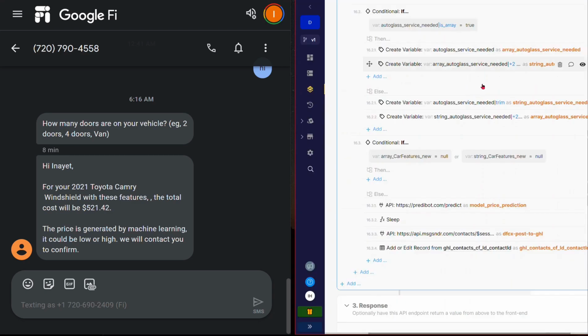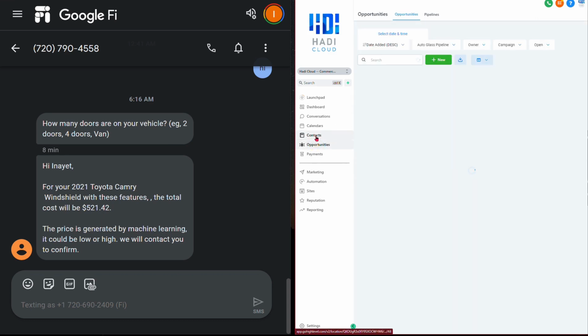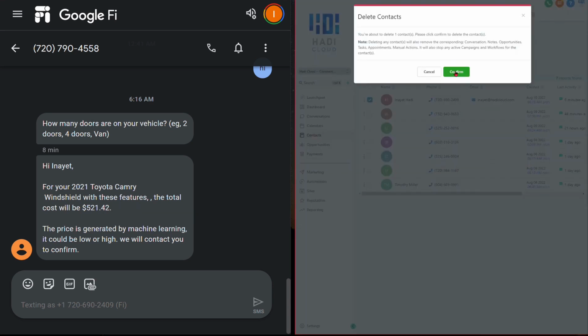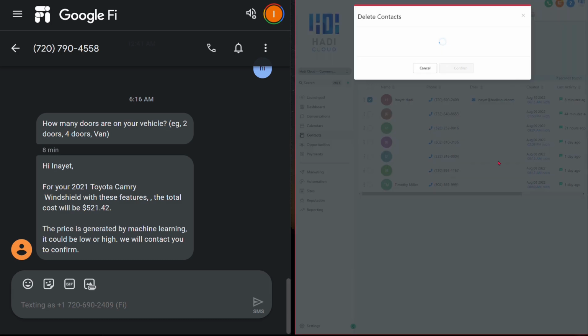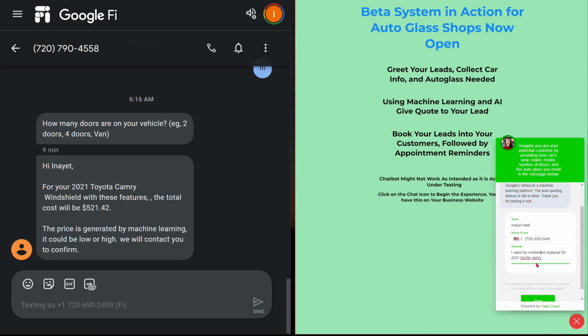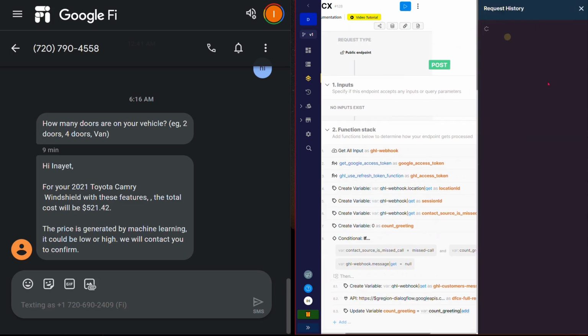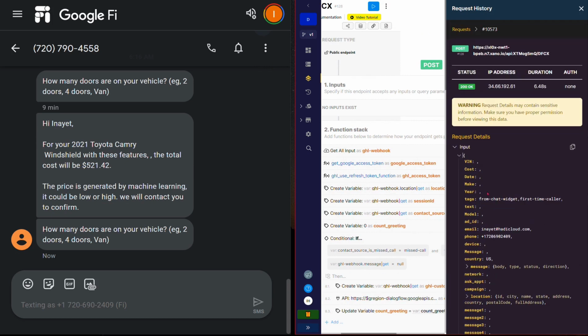So now that I've made that change, I'm going to restart this, and the best way to do that is to delete myself so that we can start fresh. And I'm going to just copy this here, and that is taking its time. Paste that again, and this time I'm going to do 2019. So that is deleted. So we'll start again. And while that's happening, what's really cool about Zeno is this request history. So this is the information that is passed in.